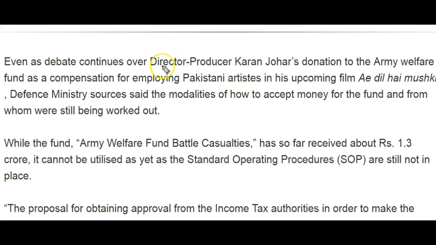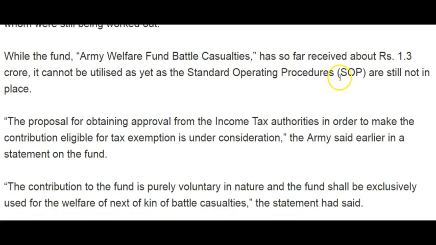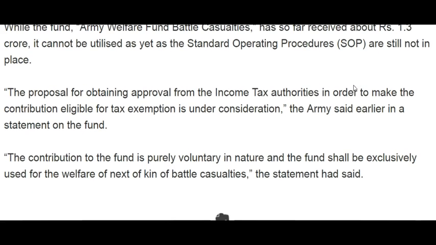You might have heard the story about director and producer Karan Johar's donation to the Army Welfare Fund of Rs 5 crores as a compensation for employing a Pakistani artist in his upcoming film. There was a strong protest against this donation, and in this background, let's discuss the Army Welfare Fund shortly.